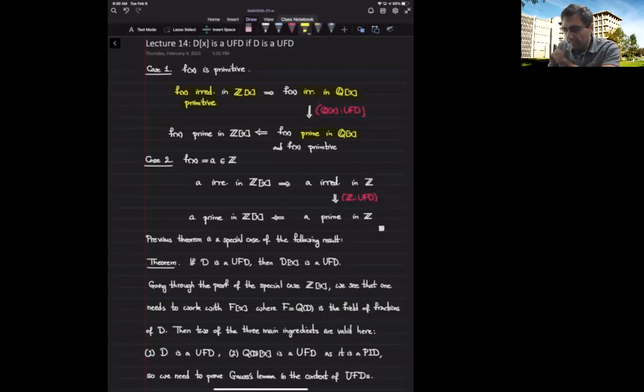So therefore, f being prime in Q[x] together with the fact that f is primitive implies that f is prime in Z[x]. So we showed that an irreducible element of Z[x], when it is primitive, is prime in Z[x]. Now let's go to the second case.